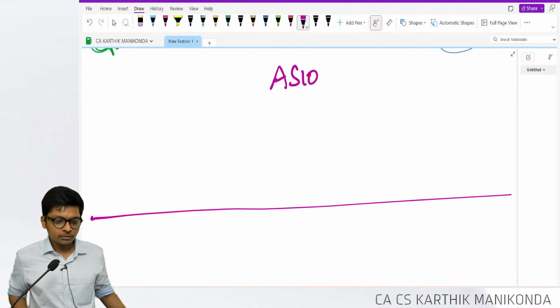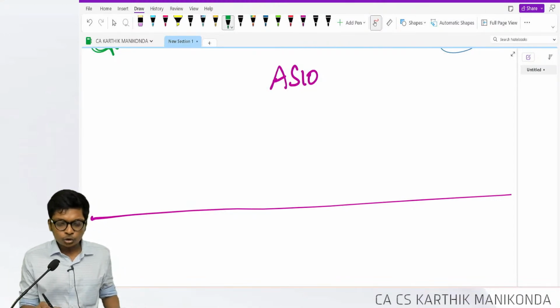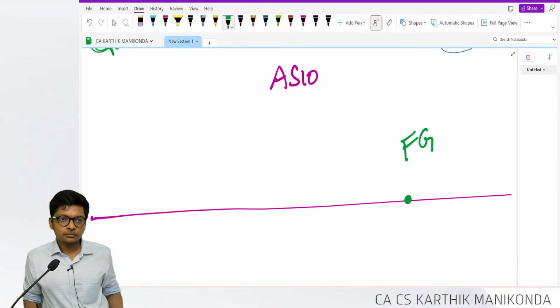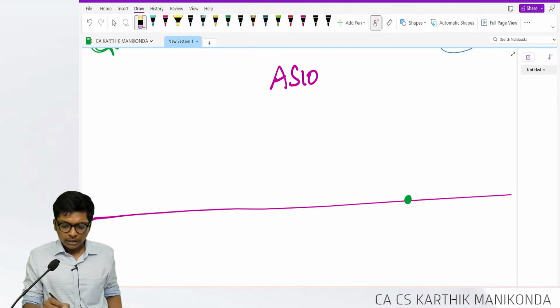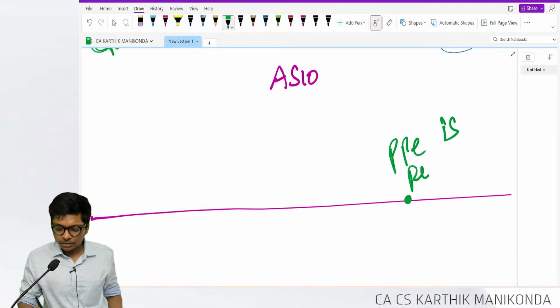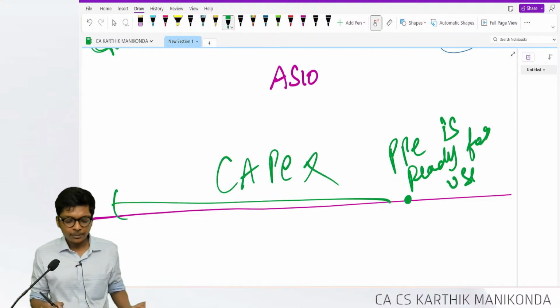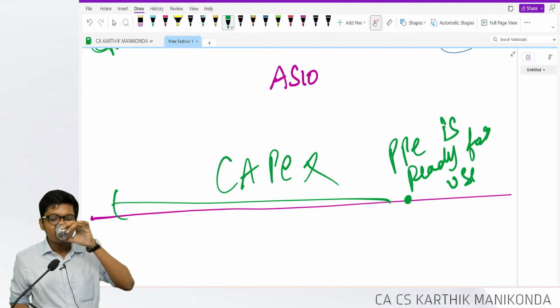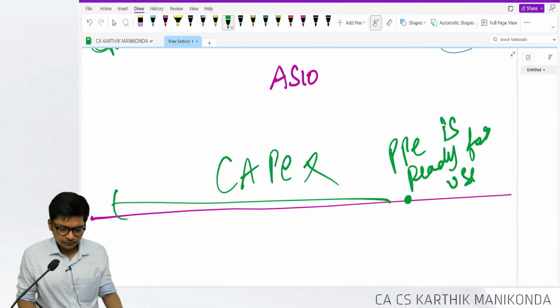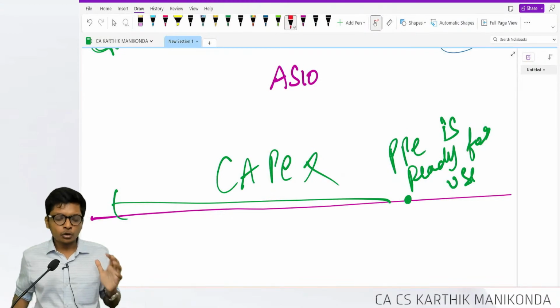Just now you learned that in AS 2, until finished goods are ready, you will capitalize everything. In AS 10, until the PPE is ready for use, everything will be capitalized. That's it. Now I'm going to tell you a few common points.